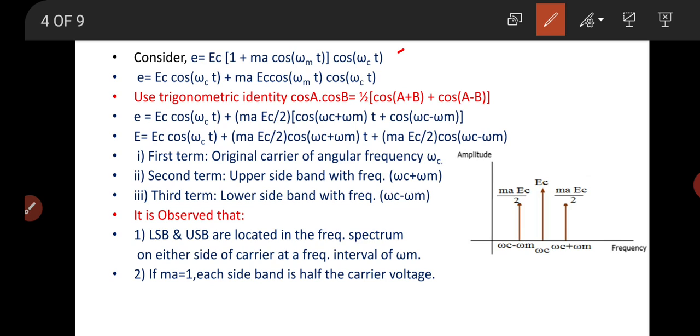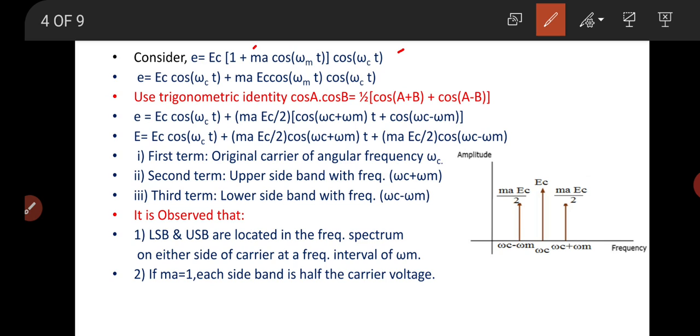As this equation is already derived in previous lectures, here e is the voltage of the modulated signal, where ma is the modulation index.